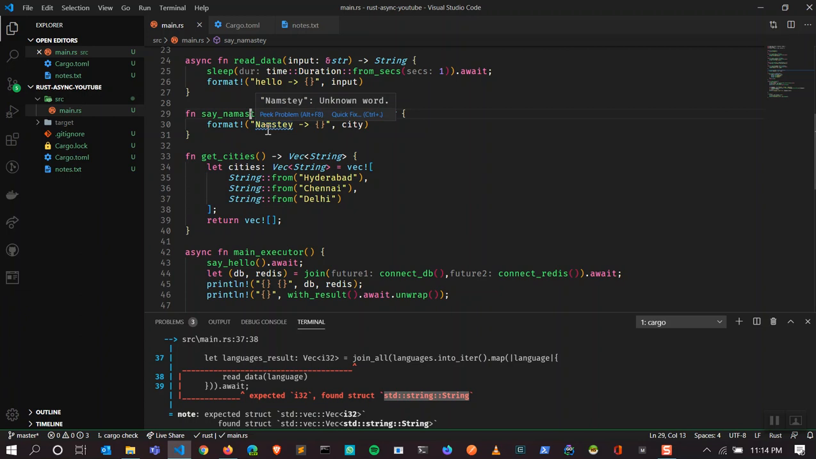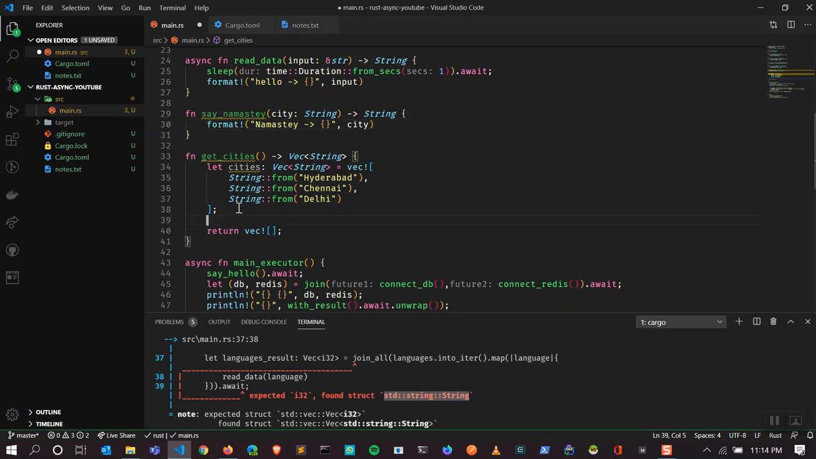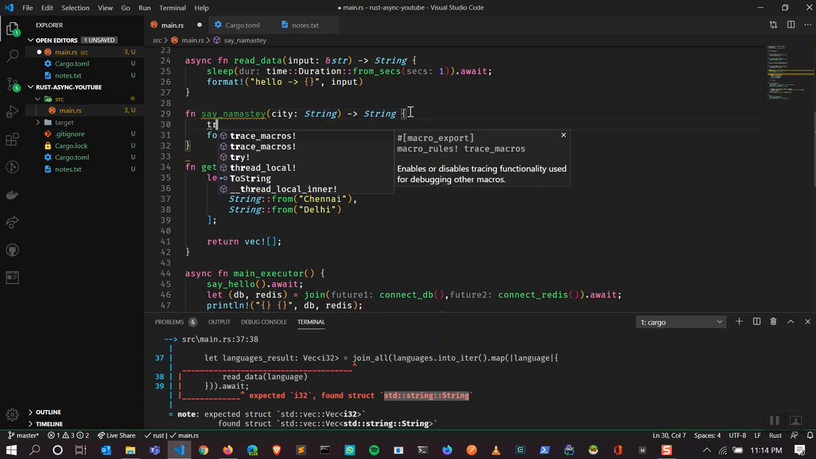Okay, so say namaste. I'm going to iterate through that function and get the value. Let's say each namaste takes some time.